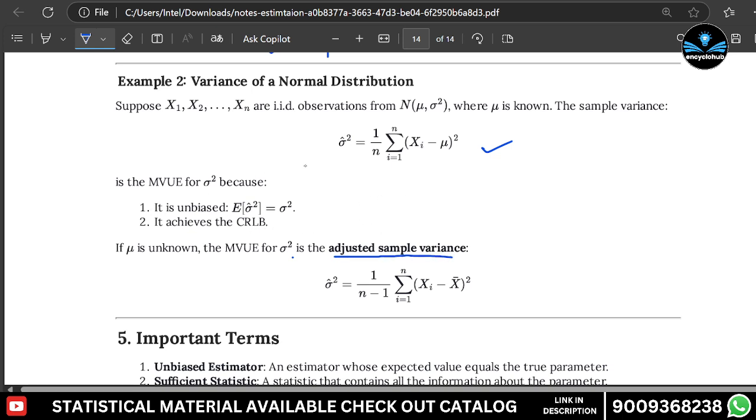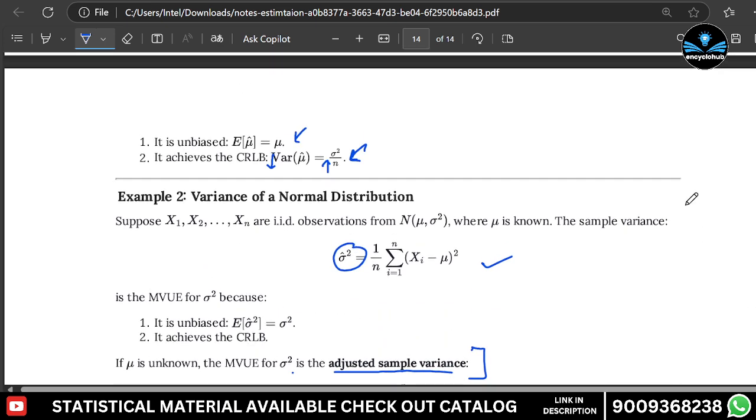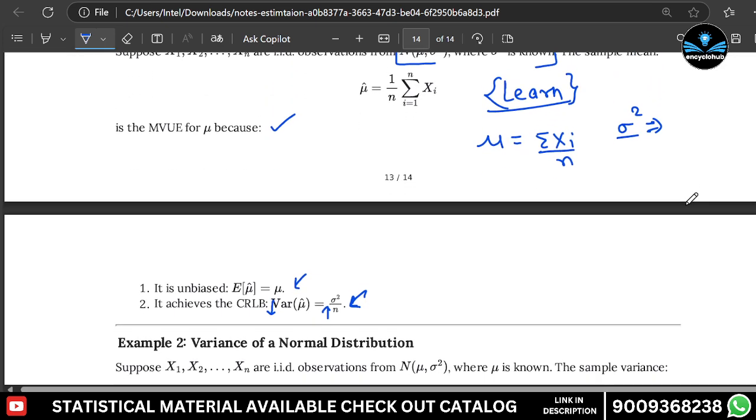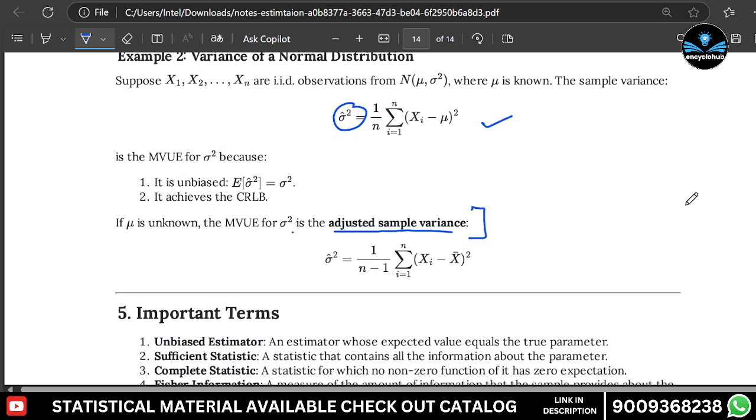So sigma square is also an MVUE, and it is unbiased and achieves the CRLB if mu is unknown. It was my mistake earlier when I said sigma square is not an MVUE, but it is actually an MVUE also.